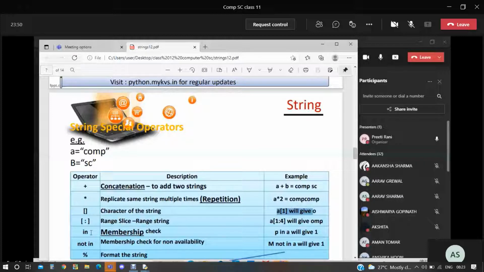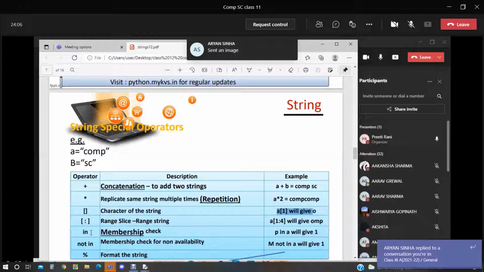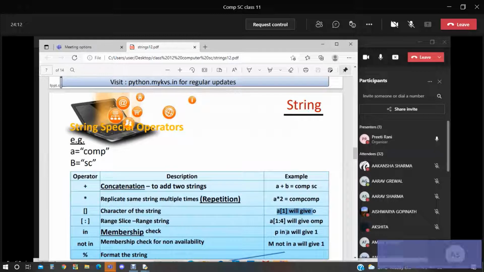First one is in, second one is not in. What is the purpose of a membership operator? In is always used to check whether a given character or element is in a range or a list. Just like this, it is checking P in A. In is a membership operator.